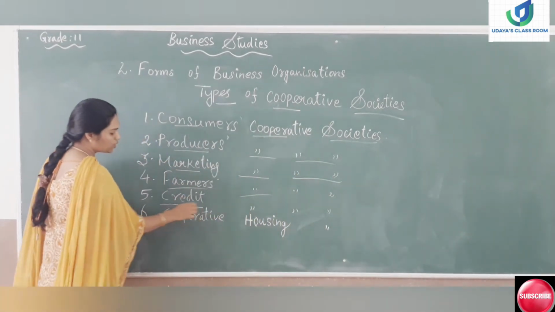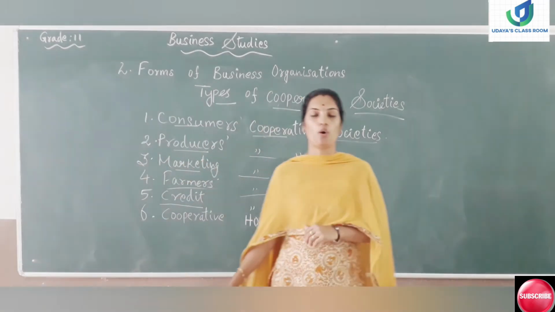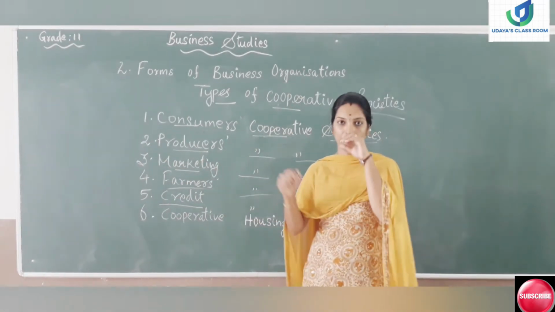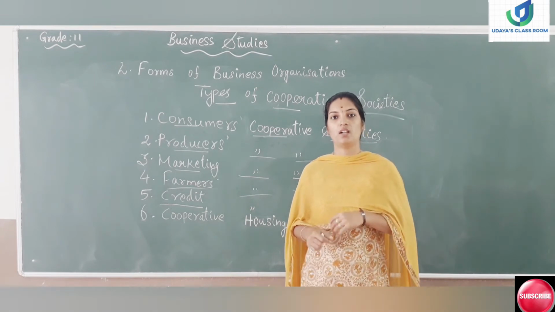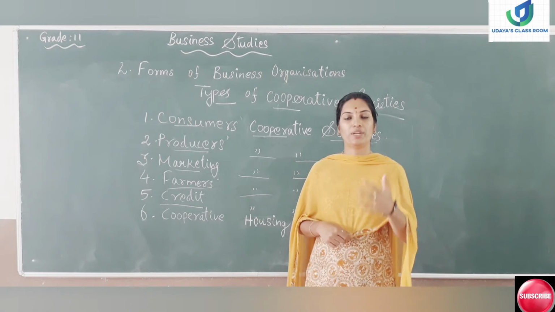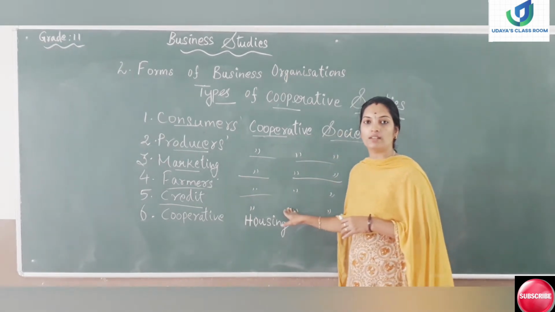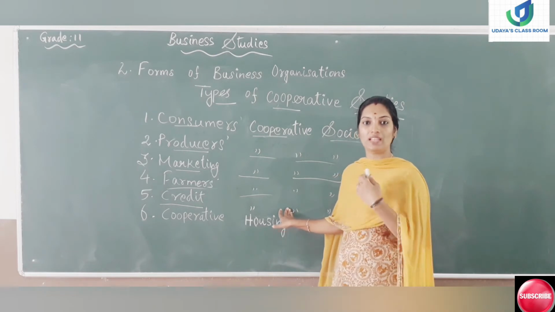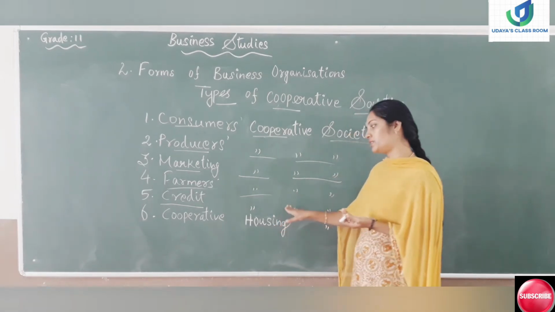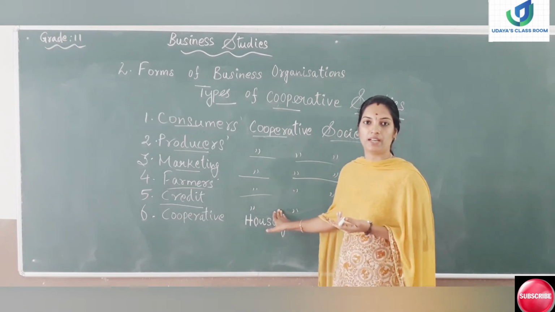Moving on to the next cooperative society, credit cooperative society. This credit cooperative society will be giving advances and loans at a very cheap rate of interest to its members. So the members, if they want credit facility for any reason, can acquire loans and advances from the credit cooperative society at a cheaper rate.